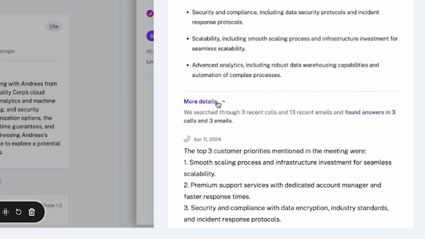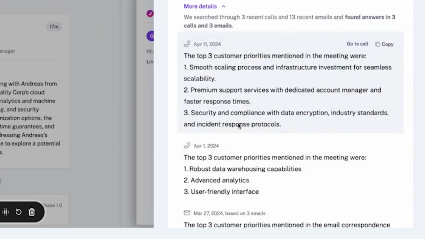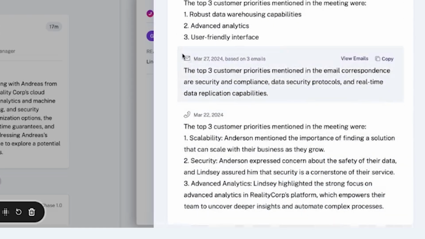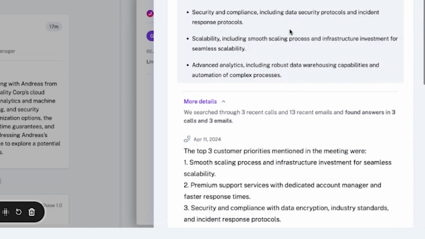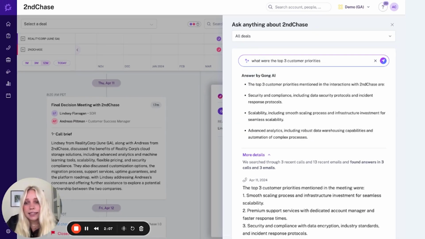And if I want to see exactly where they pulled those 3 customer priorities from, it can show me all of these calls. Maybe it's an email as shown here, and say, okay, that's a good place to start. I'll also use a different example. So in Second Chase, we've had previous conversations, what they were looking for, what they were looking to solve.